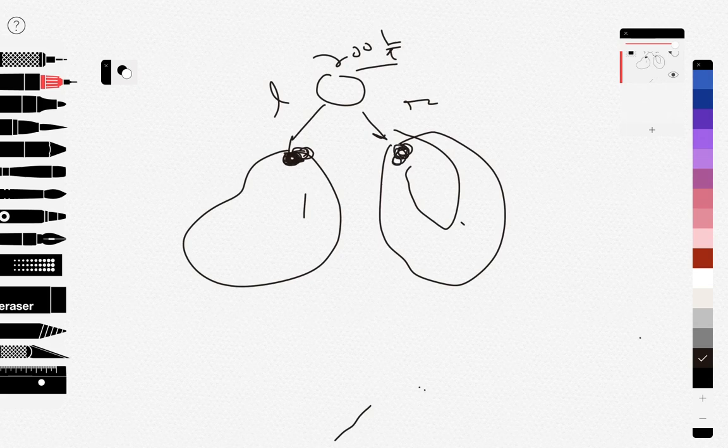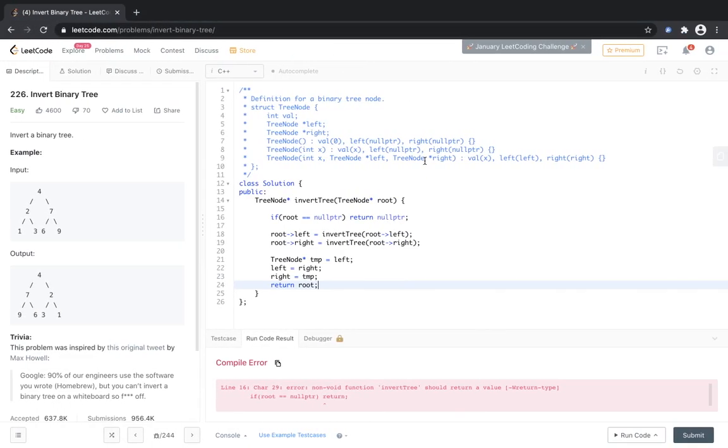Now this returns a right node and this returns a left node, and the subtree of this whole left node is flipped, and the subtree of this whole right node is flipped. So these are modified. This new right node which was returned and this new left node which was returned are both flipped and modified. Now just swap them. This is as simple as it can be. You just need to think about recursion.